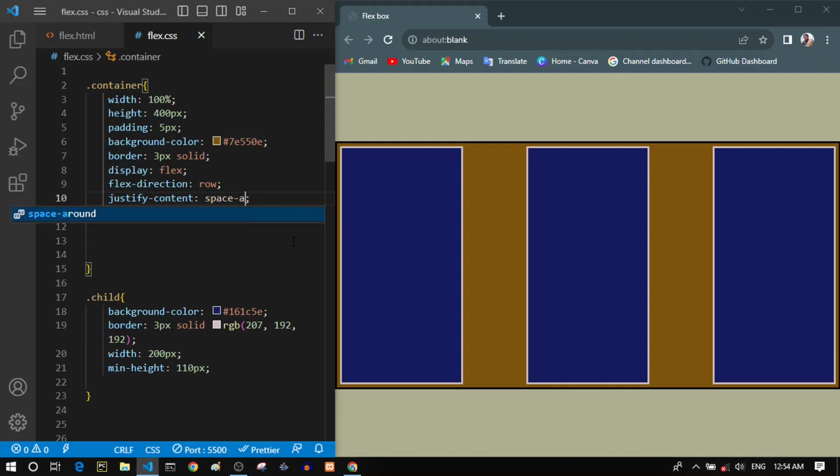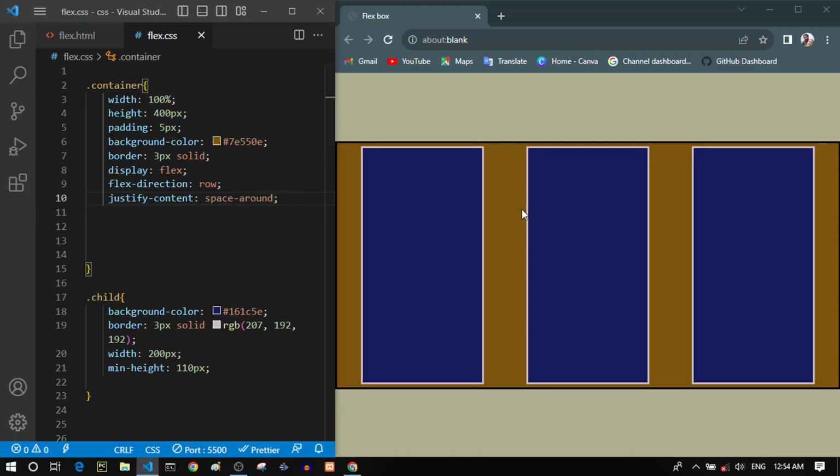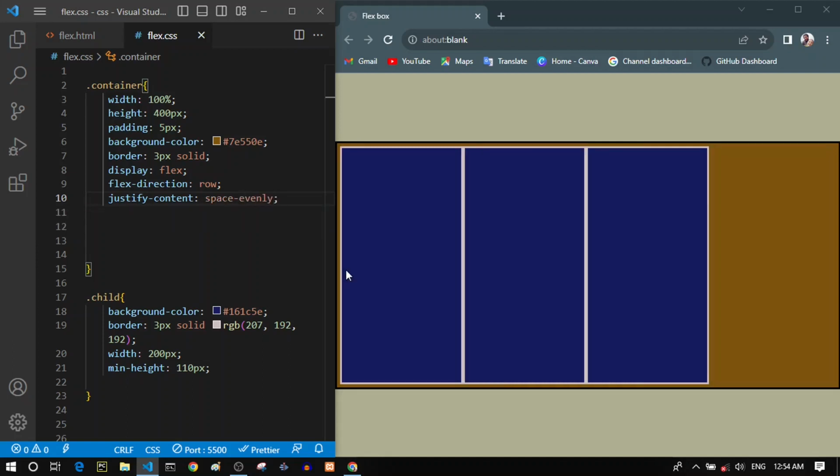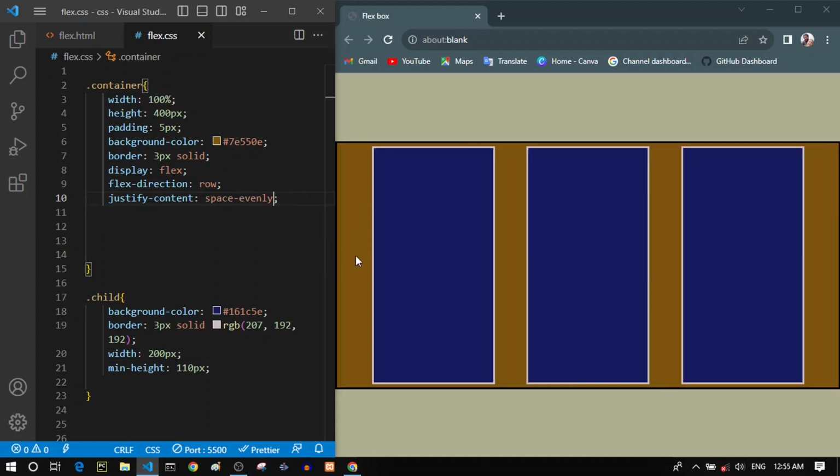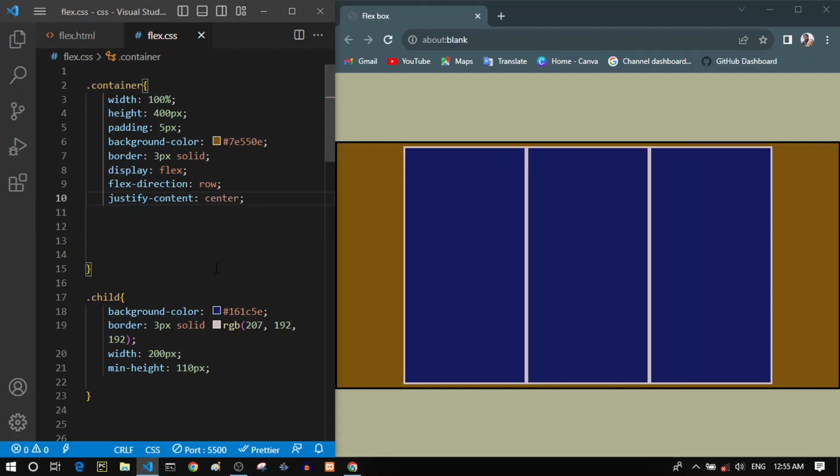For example, if we write space around, you can see that it adds the leftover space evenly around these items individually. And the last value that we can give for justify content is space evenly, and it is just like space around, but it will add a little bit more space on the left and right side of this container. So this is the justify content property, and let's keep it center, so it will be in the center.